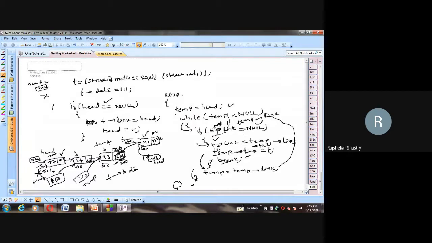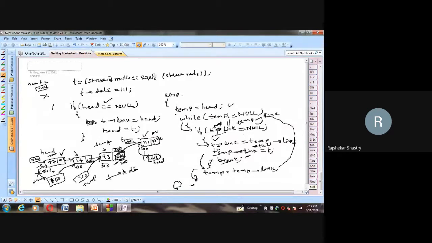How is it? Let us see. What is the best case of inserting the new node at the end? When there is no node at all. Excellent. That means if the if condition is executing, there is no need to go for the else portion, which is a lengthy one. Only the if condition is executing, we know.